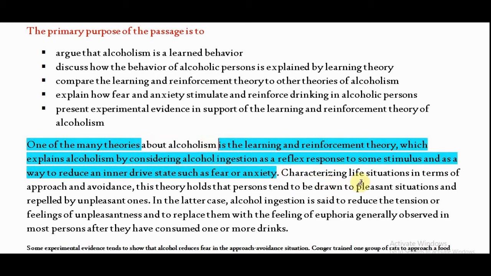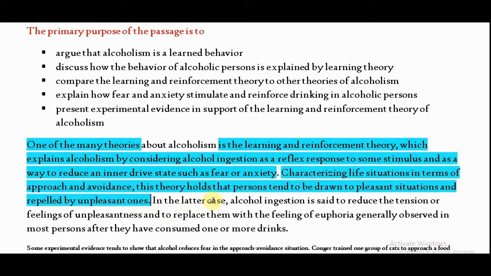Now, characterizing life situation in terms of approach and avoidance. This theory holds that the persons tend to be drawn to pleasant situations and repelled by unpleasant ones. So again, it is one of the theories. What is that theory? It says drawn to pleasant situations and repelled by unpleasant situations. In the later case, it means there are two cases.